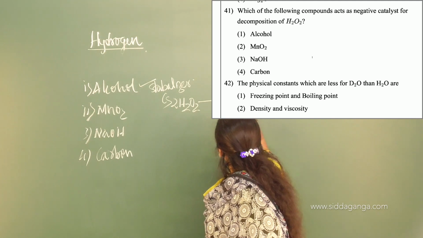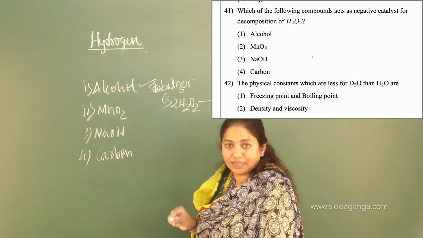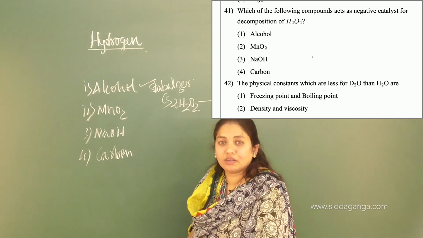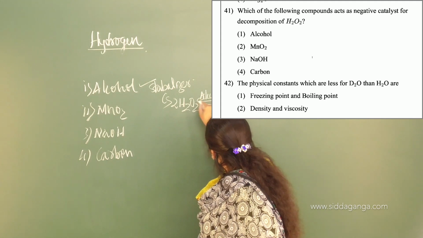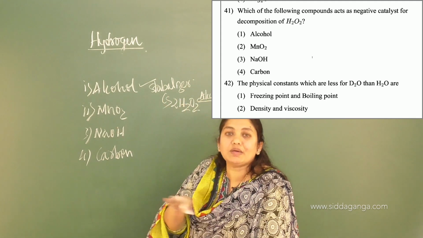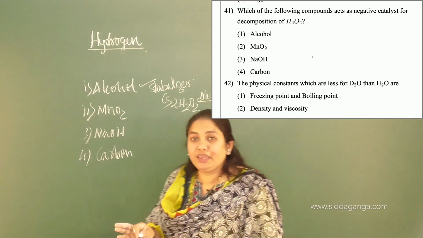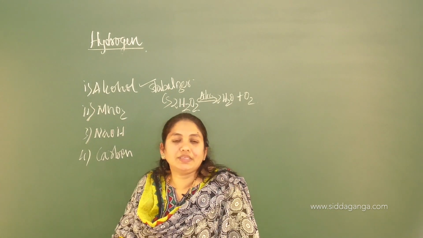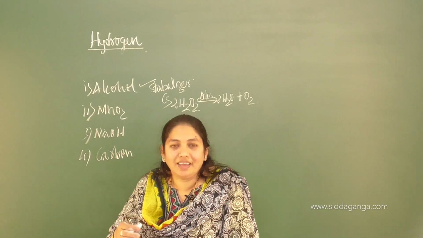into water and oxygen. So this is actually the work of a positive catalyst, to promote this reaction. But our alcohol is avoiding this reaction. It will stabilize, it will prevent. So one which inhibits the formation of product is what do you call it? A negative catalyst, or you can call it an inhibitor.